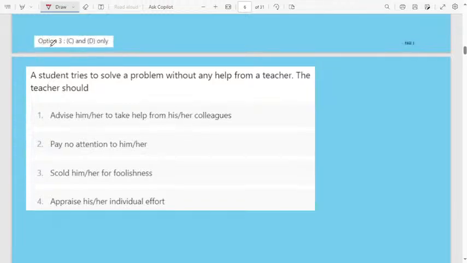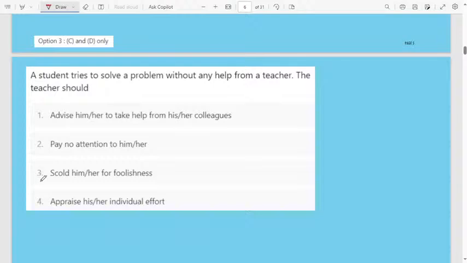A student tries to solve a problem without any help from a teacher. What should the teacher do? Here, if a student is able to solve the problem without the help of a teacher, then what does the teacher have to do? First option, advise him or her to take help from his or her colleagues. No need to advise anything to a student, because they have to do it on their own. And pay no attention to him or her, second option.